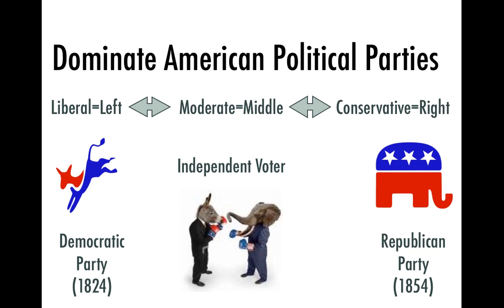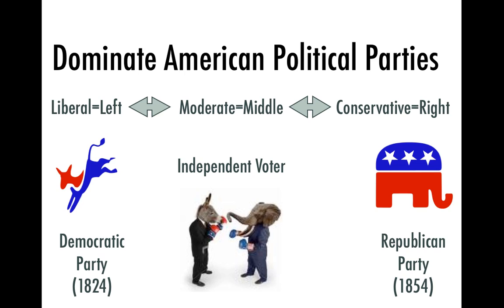Okay, in the next few flip videos, we're actually going to start learning about the dominant American political parties. We are going to talk about some of the third parties, but the two dominant political parties in America presently, and it's been like this for quite a while now, over 100 years, have been the Democratic and Republican parties. So we're going to look at these pictures to get an idea of what they believe and where they're at. And people use these terms all the time to define Democrats and Republicans.